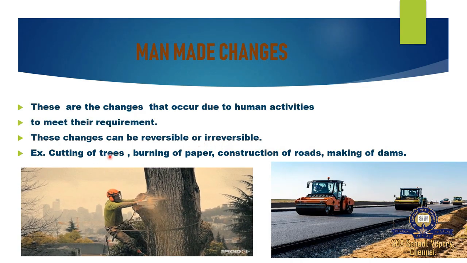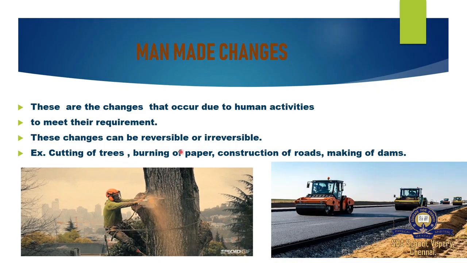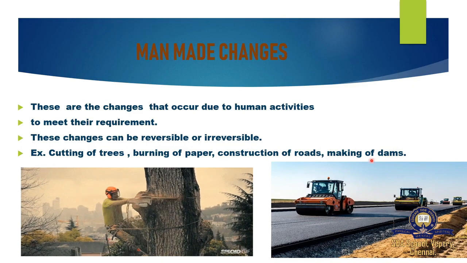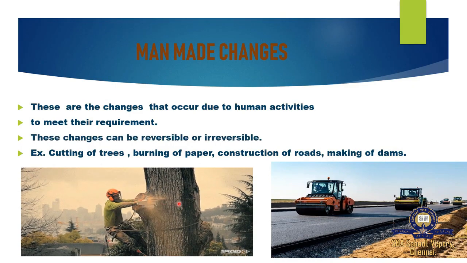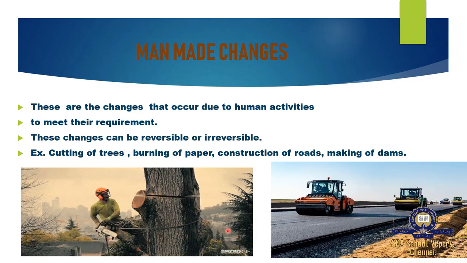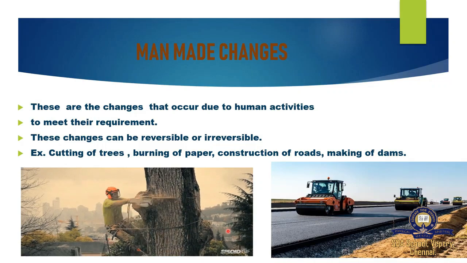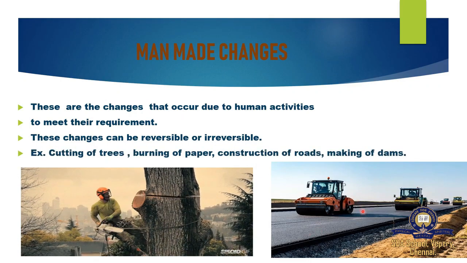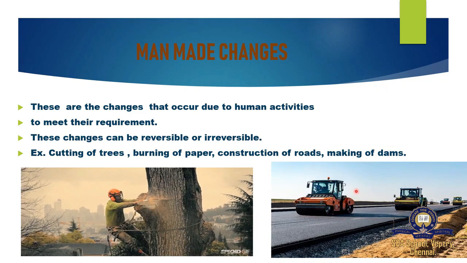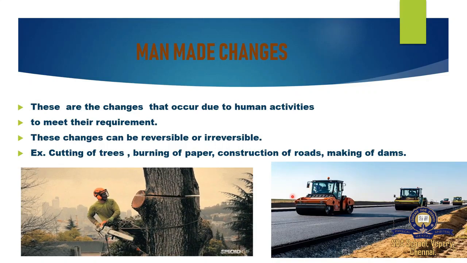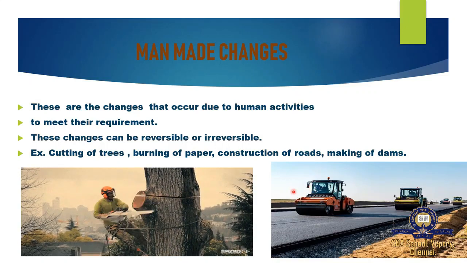For example, cutting of trees. Cutting of trees is irreversible. Burning of paper is also irreversible. Construction of roads, making of dams. You see the trees being cut and then roads constructed. For our own purpose, to make a building or whatever, we are cutting wood. Then we need to make a smooth way, so we are constructing roads. To save rainwater, we are making a dam. So for the requirement of human beings only, we are making these changes.